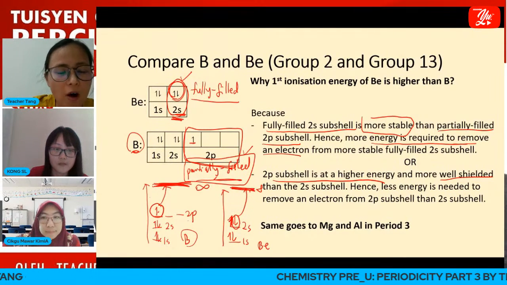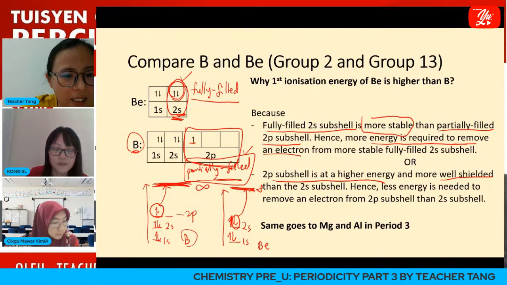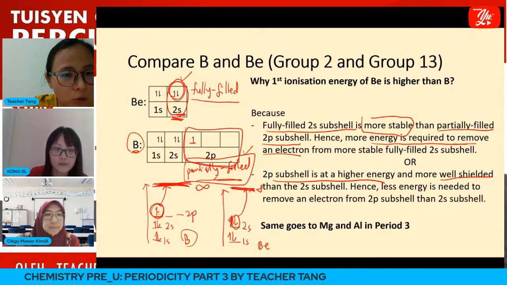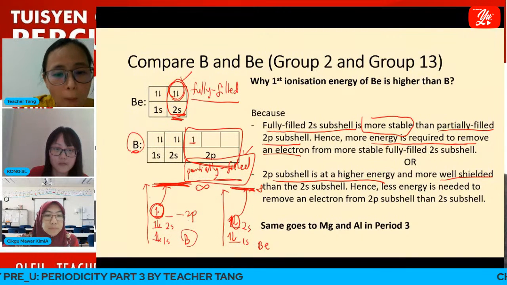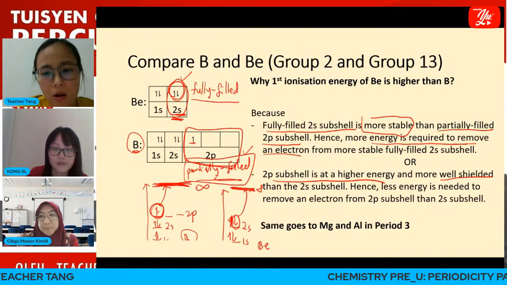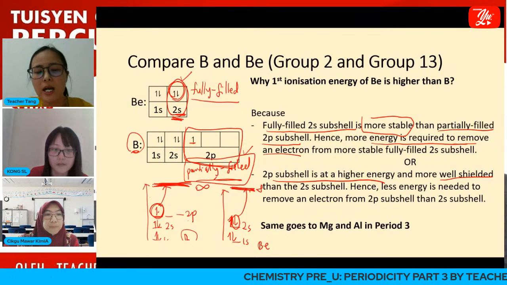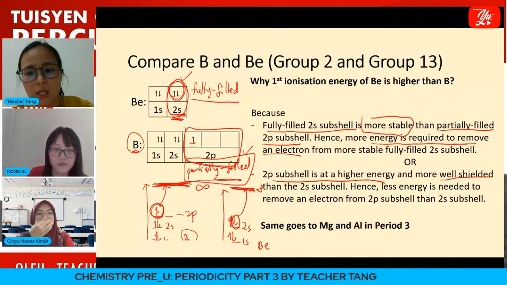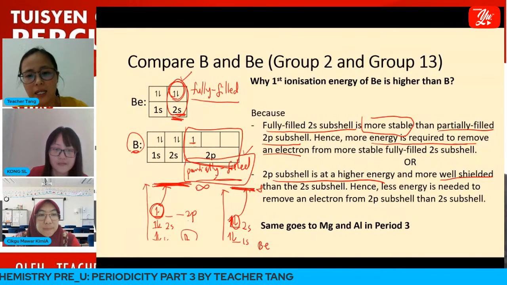Therefore, less energy is needed to remove 1 electron from the partially filled 2p subshell of boron compared to removing an electron from the 2s subshell of beryllium. Okay, so the same pattern goes for magnesium and aluminium in period 3, with the same explanations as well.